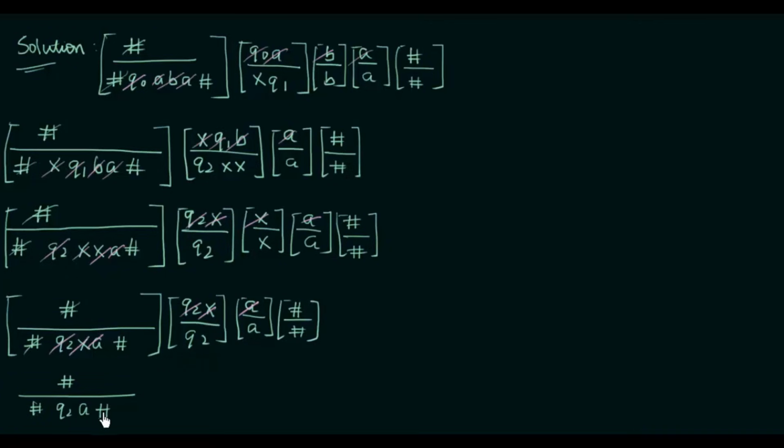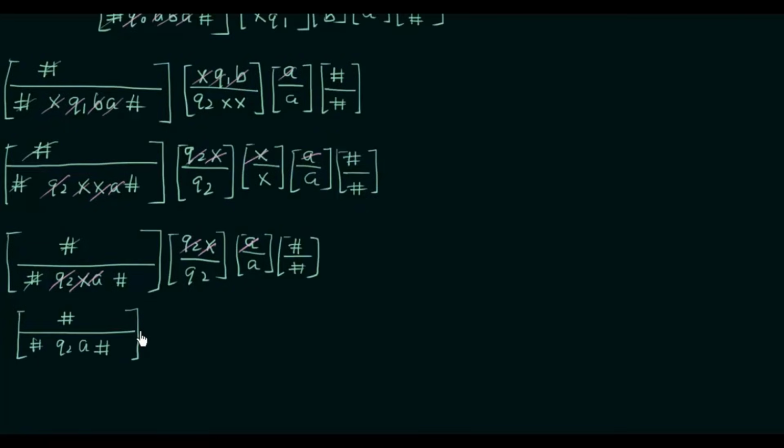q2a#. Alright. Now you may be thinking, why am I always cancelling that extra # in the next step? You can cancel it even in the previous step, but what will happen is that if you cancel it, then in the next step when I write it down, there will be nothing on the numerator, and that does not look nice. So just for that I am doing it. There is no particular reason other than that. You can cancel it if you like.